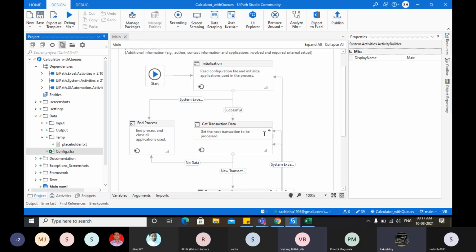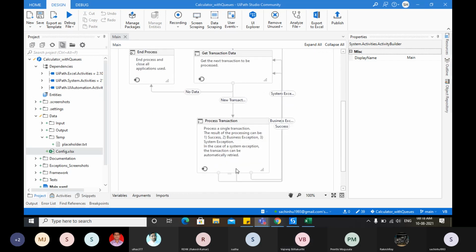In get transaction, we need to update the specific item that we get, right? So what output does get transaction data give by default? Queue item. Excellent. Do we need to change anything in get transaction data? No, it's already a queue item, so we need not change anything.